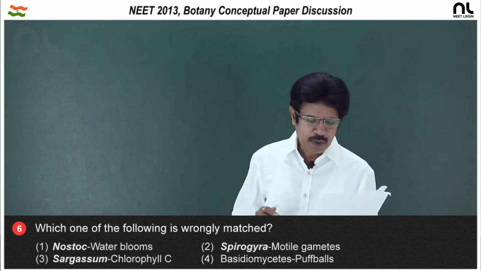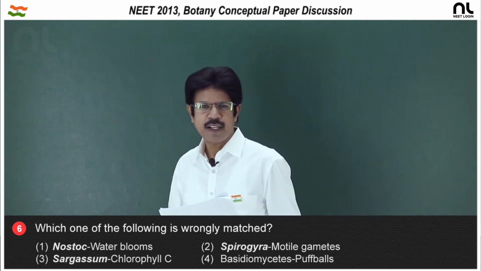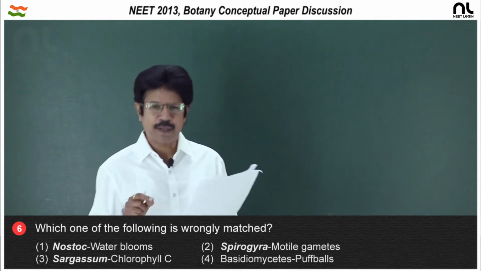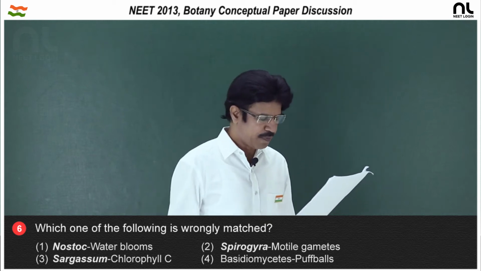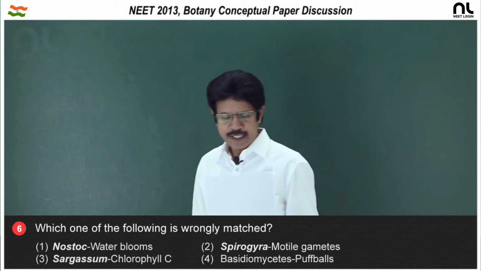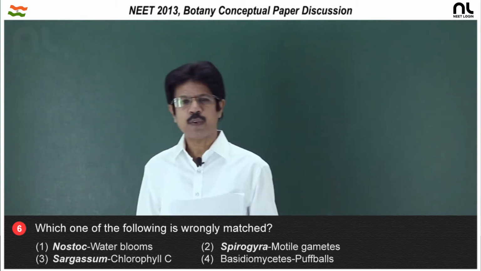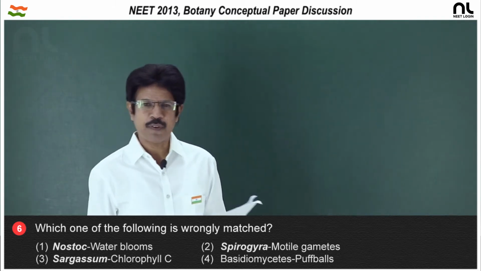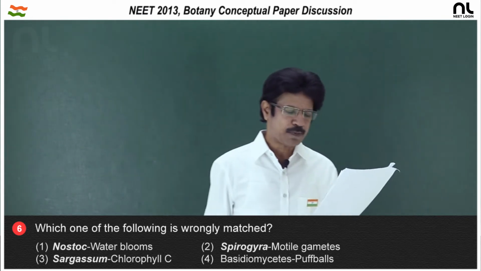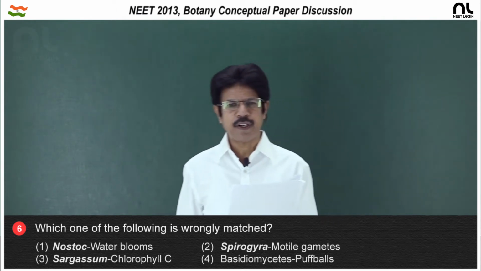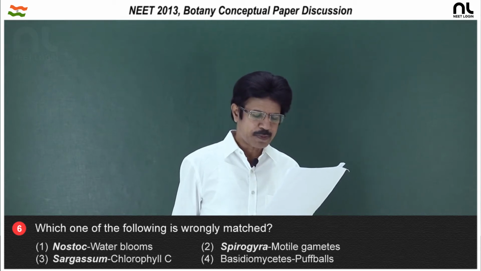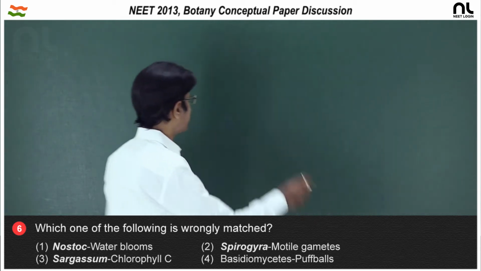Second option, Spirogyra motile gametes. In Spirogyra, non-flagellated isogametes are present, but not motile gametes, so that is wrong. Sargassum is a member of the brown algae, that is Phaeophyceae, having chlorophyll C, that is right; it has both chlorophyll A as well as chlorophyll C. And fourth, Basidiomycetes puffball, yes it is right, Lycoperdon puffball belongs to Basidiomycetes. Right option is the second option, Spirogyra motile gametes.